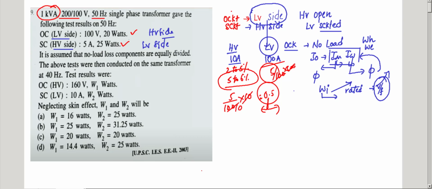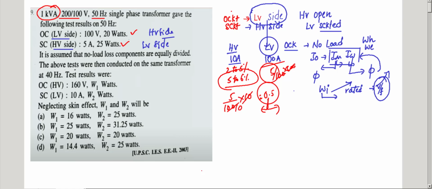So to conduct the open circuit test, I place the meters and all the equipment on the LV side, and I open the HV side. For the short circuit test, I need high current. Which side has high current? The LV side. If I short that winding, I get high current. So the LV winding I short circuit, and I place the meters on the LV side.